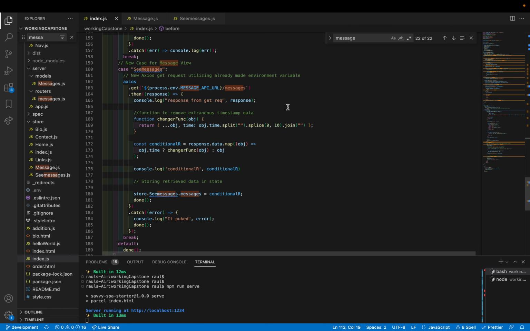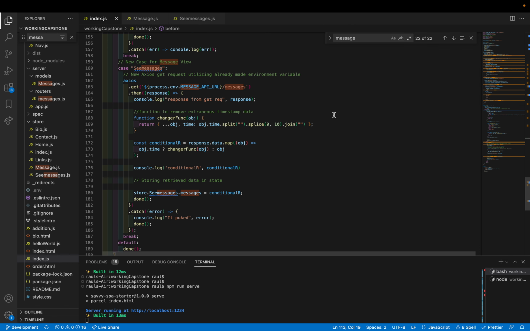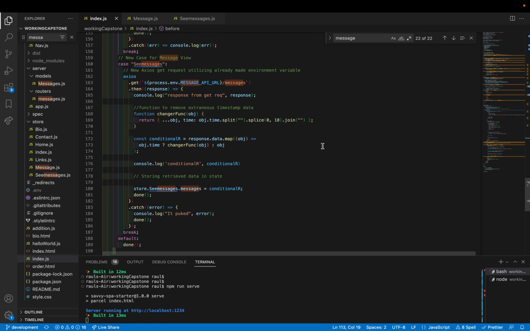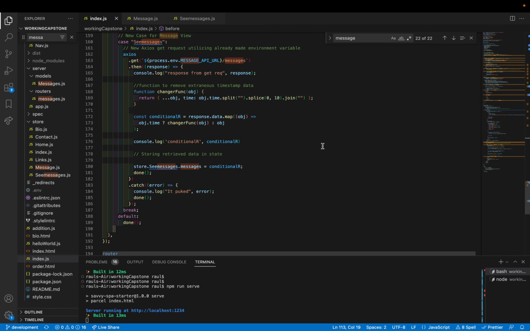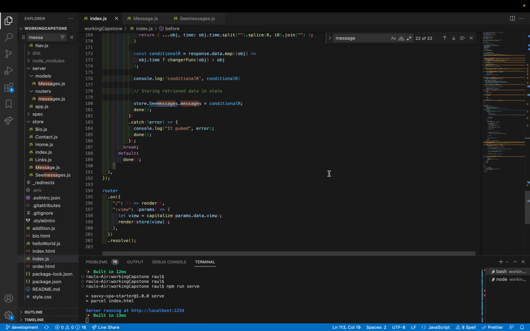Oh, one more thing is to remove the extraneous information from the timestamp, like the seconds and milliseconds. I just spliced the end data off the timestamp and was left with just the day, the year, and the month. And that is it.